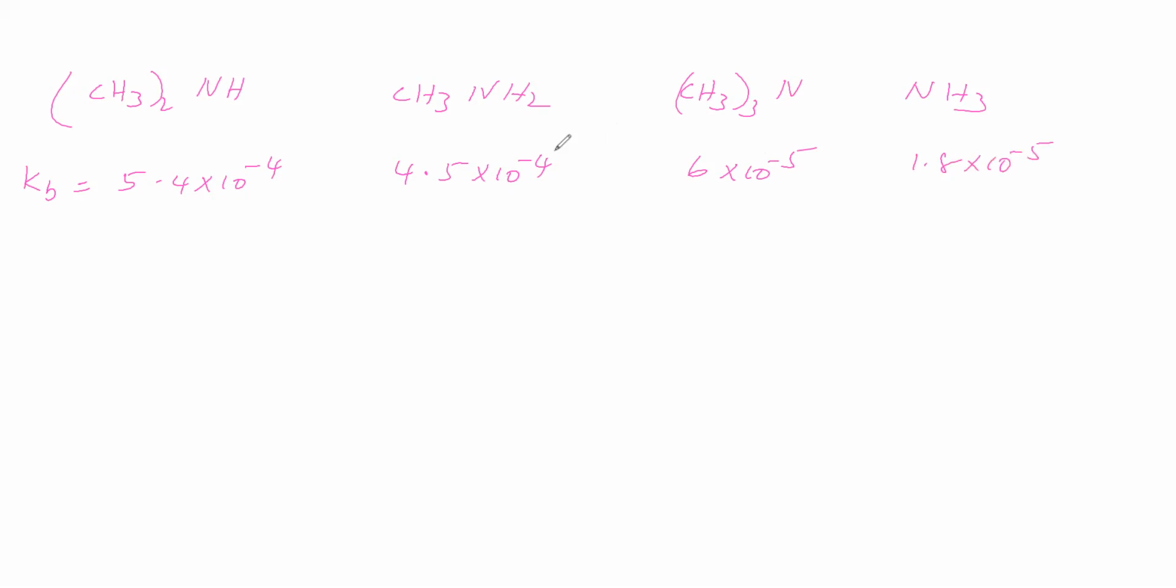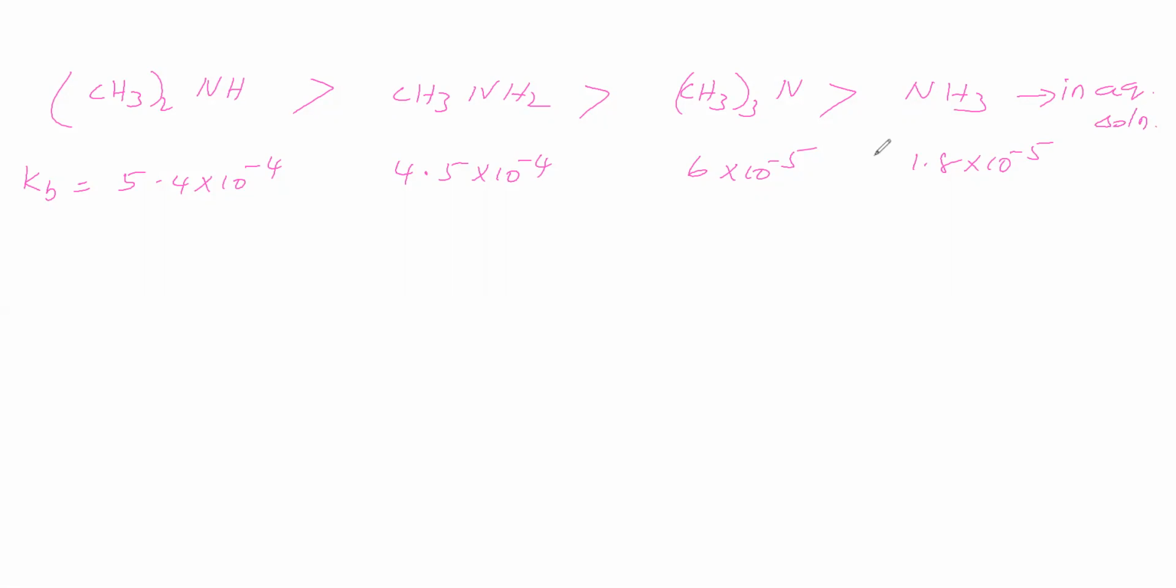Now you can see the order. So the Kb value says that secondary amine is more basic than primary amine, which is more basic than tertiary amine, which is more basic than ammonia. Kb value is like this. Kb is an experimentally available value, so the experiment says that basic strength is like this. So we cannot say that tertiary is greater than secondary greater than primary. This is in aqueous solution that we can say.